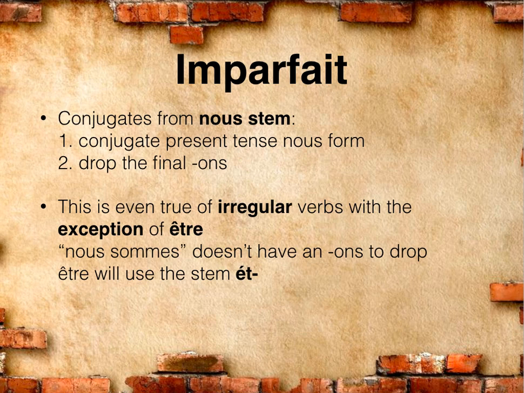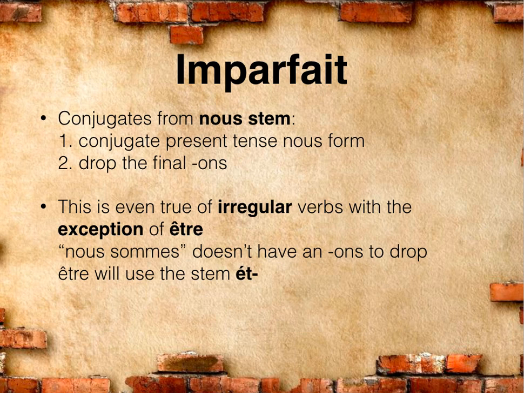Irregular verbs and IR verbs have a very different stem, simply because the endings of those aren't always ons. For example, with IR verbs, it's issons. We're only getting rid of the ons, so therefore most of our IR imparfait stems will end in that iss. We can even use this method to find the stems of irregular verbs with one exception, and that's être.